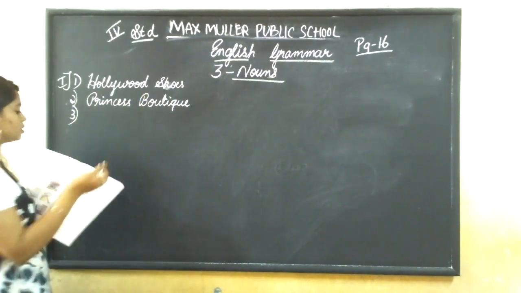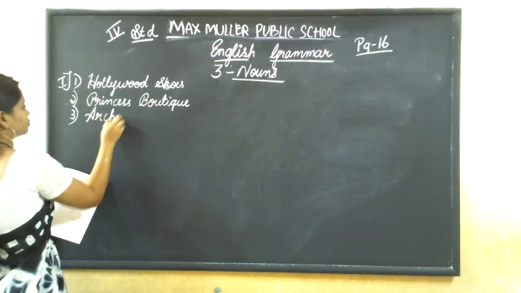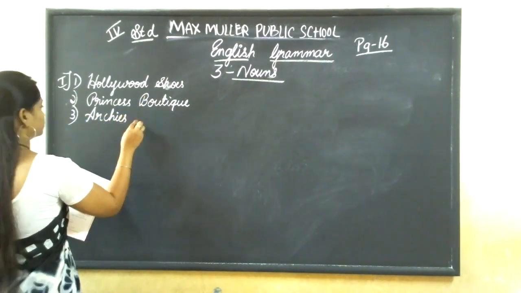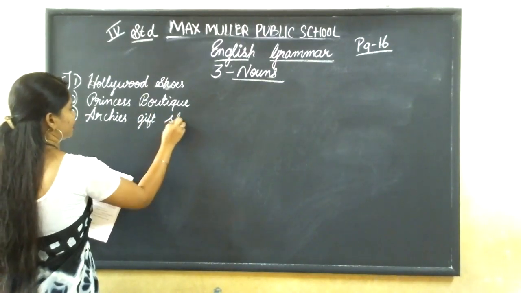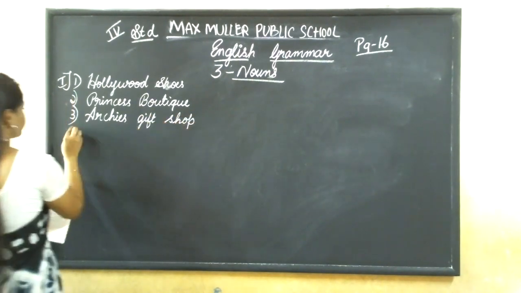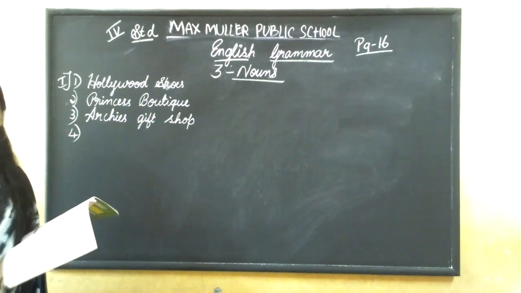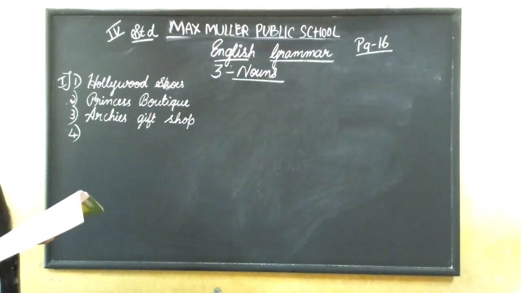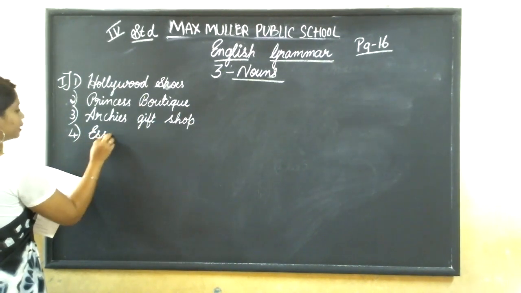Where will she go? It is Archie's Gift Shop. Fourth one, the children want to have a picnic. Where will they go for a picnic? It is Hazelwood Amusement Park.